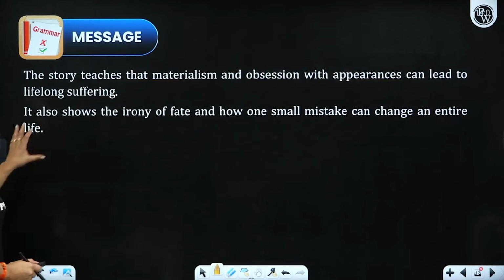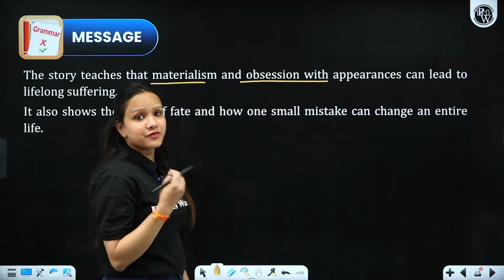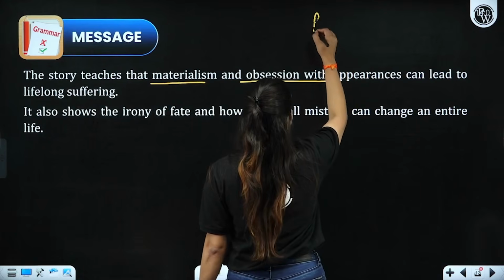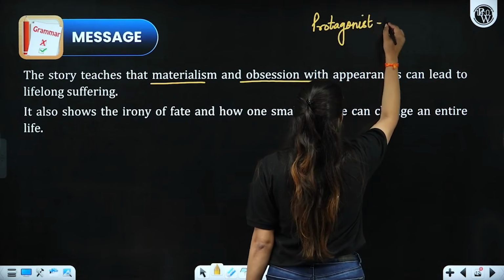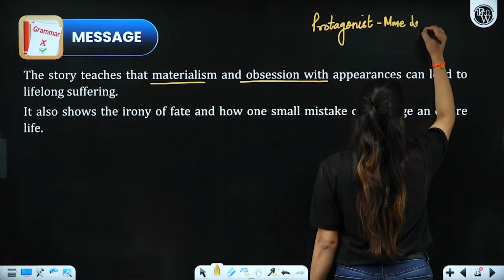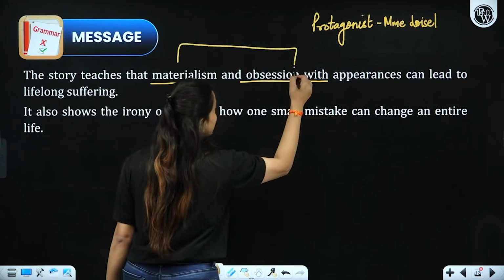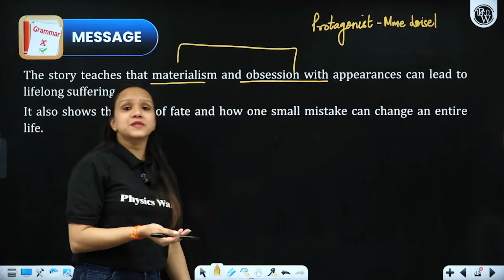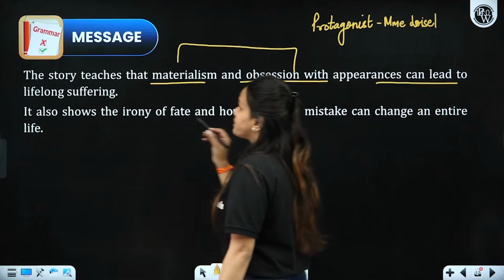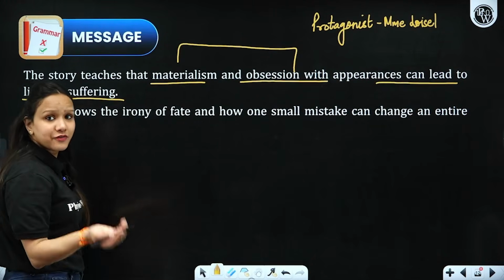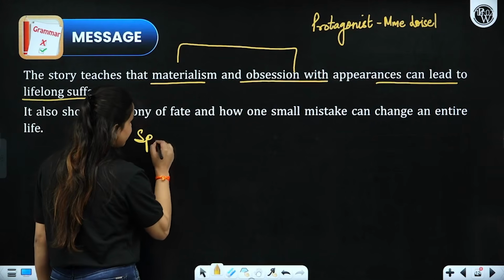Now, then we have the message. It teaches us that materialism and obsession, just because the lady that we are talking about, the protagonist around which the story revolves, and her necklace, right? So these two revolve around her character. She was so obsessed with buying expensive things, all right? So it led to lifelong suffering. They had to suffer in life, they had to suffer a lot, right? So they had to spend life in poverty.